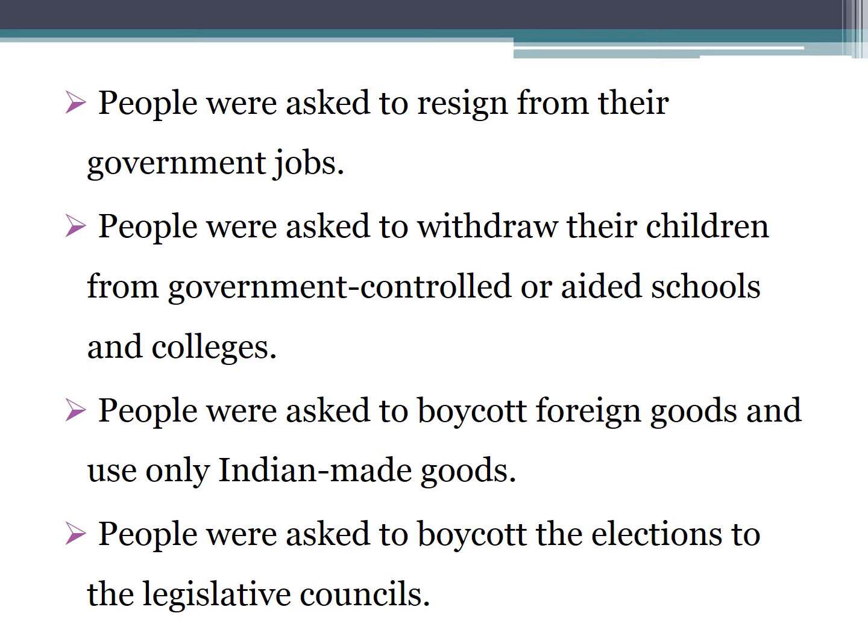So actually, children left the government controlled schools, and what happened at this stage? Indigenous schools were established, and even Subhash Chandra Bose became the principal of one of the indigenous schools. So our national schools and colleges were established, and our children started studying in their schools.